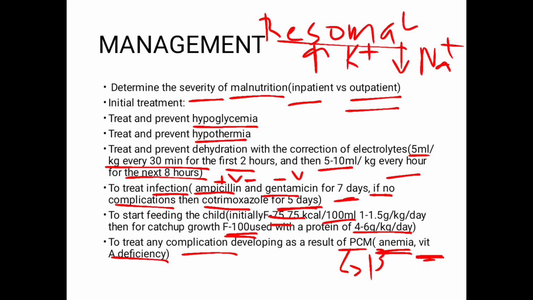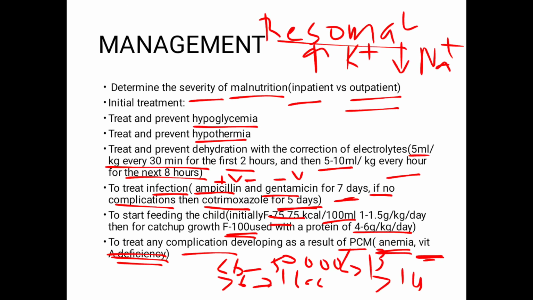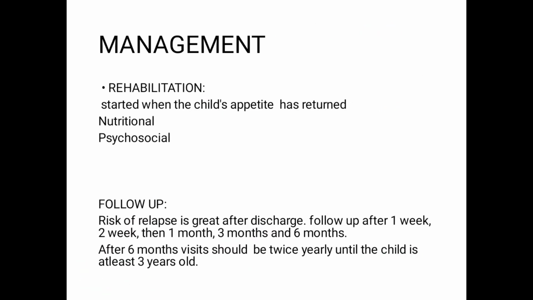Vitamin A deficiency. This will be discussed later on. For a child less than 6 months, usually you give 50,000 international units. More than 6 months, 1 lakh international units is given. And again, if the child is more than 1 year, then 2 lakh international units is given. And if there are signs of vitamin A deficiency, then the dose needs to be repeated on the second day and the 14th day.